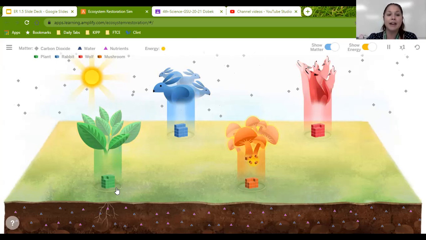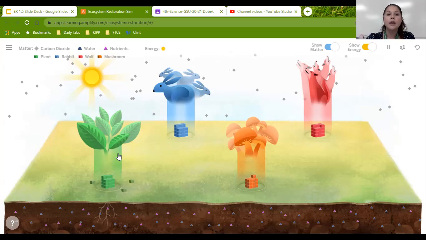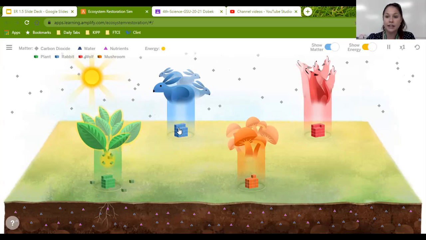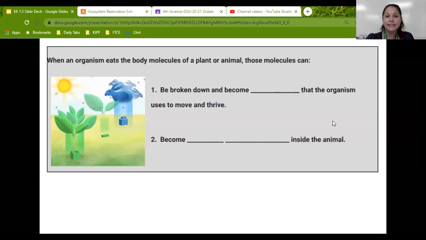So we can see that the matter from the plant moves into the rabbit by the rabbit eating the plant, and then moves into the wolf by the wolf eating the rabbit. When it breaks down, some of it adds to the body of the animal and some of it becomes energy. So when an organism eats the body molecules of a plant or animal, the molecules can break down and become energy that organism uses to move and thrive. It can also become body molecules inside that animal.